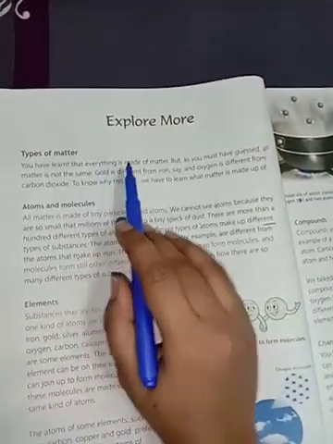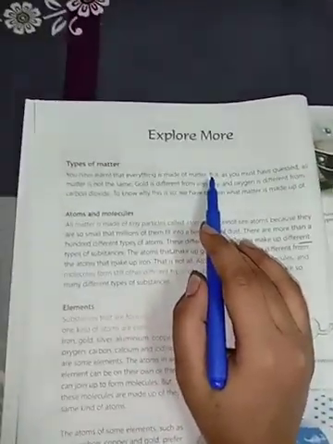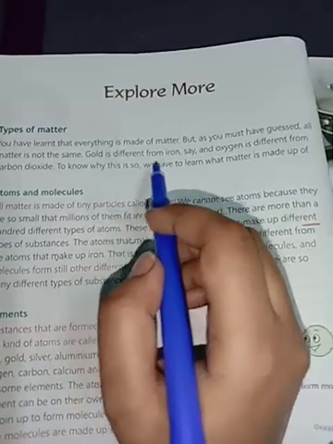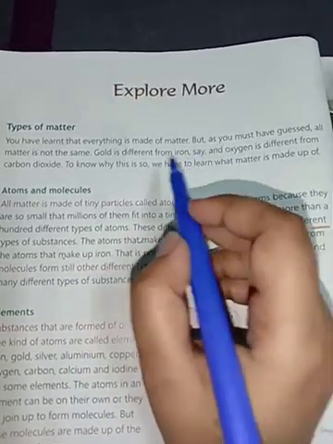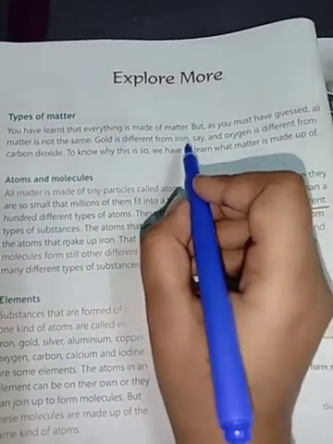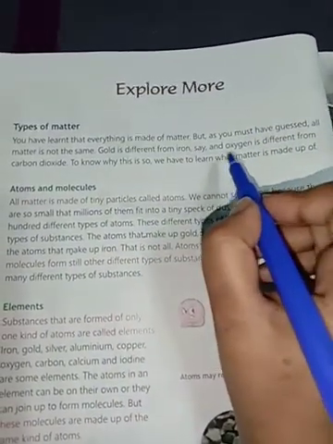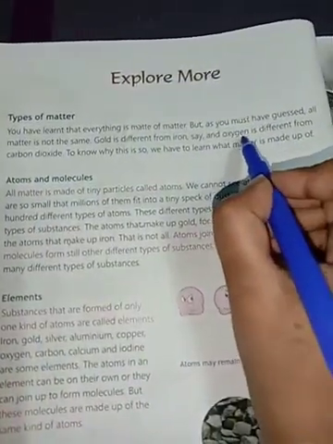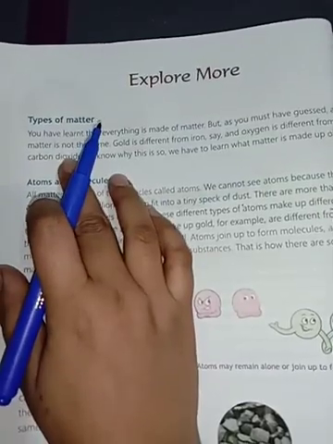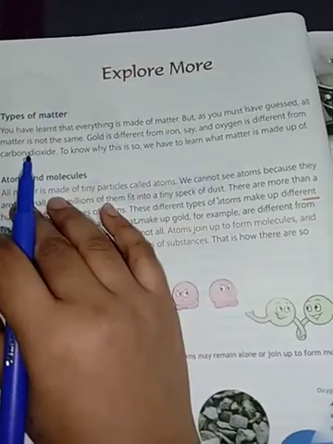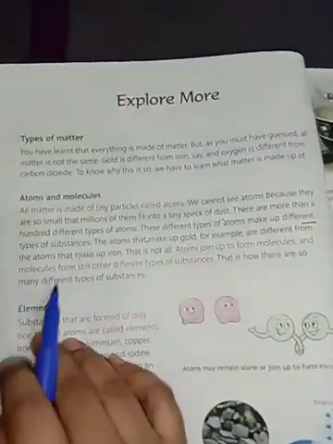You have learnt that everything is made of matter, but as you must have guessed, all matter is not the same. Gold, which is a solid, is different from iron, which is another solid. Oxygen, which is a gas, is different from carbon dioxide. To know why this is so, we have to learn what matter is made up of.